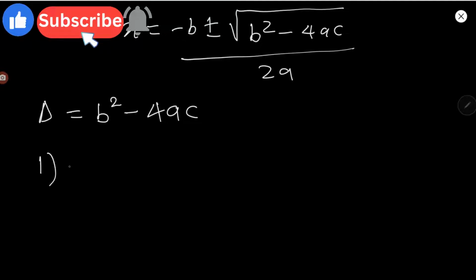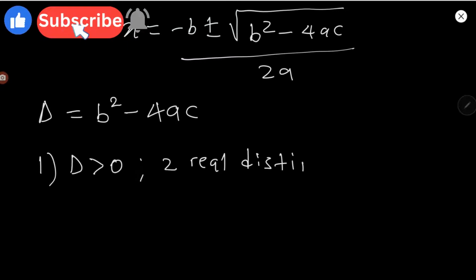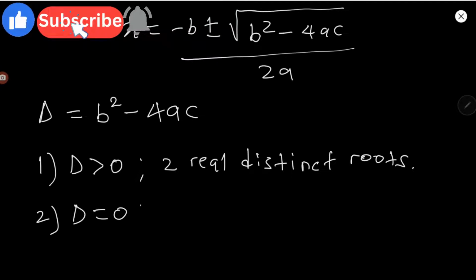So the first case, if the discriminant value is more than 0, what we have are two real distinct roots. Number 2, if our discriminant is exactly 0, then the roots are equal, so you have two equal real roots.